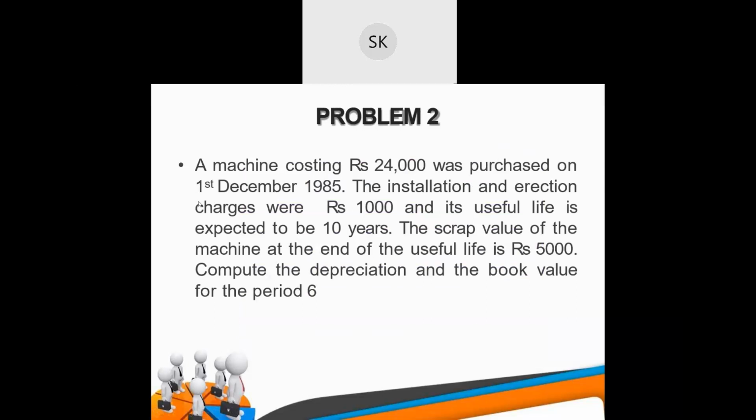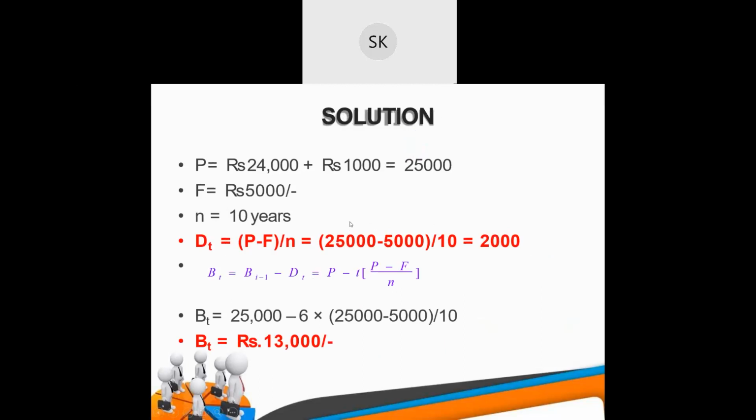A machine costing rupees 24,000 was purchased on 1st December 1985. So this will be your P value. The installation and erection charges were rupees 1000 and its useful life is 10 years. So your N will be 10. The scrap value of the machine at the end of the useful life is this. So this is your F. Compute the depreciation and the book value for the period 6. So the life was 10 years, but they have asked you to find out the depreciation or book value for the period of 6. That means for the 6th year.